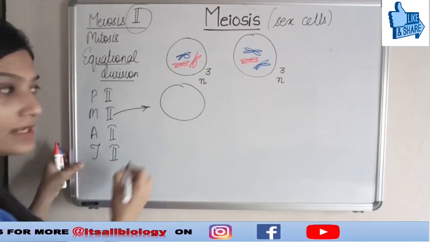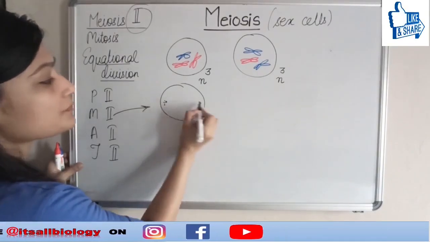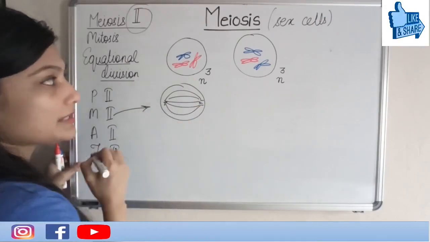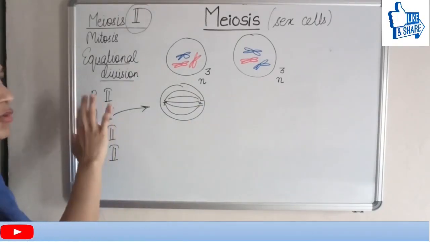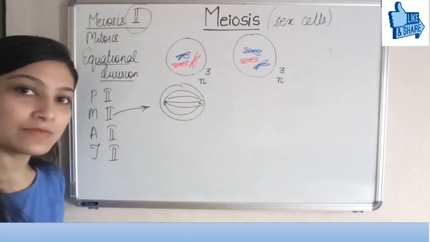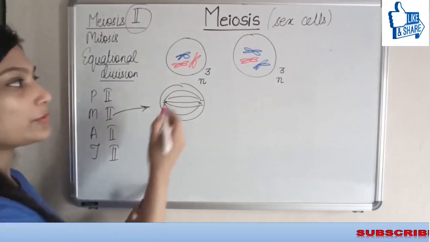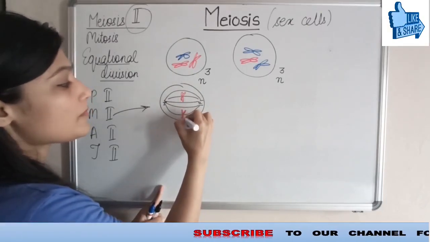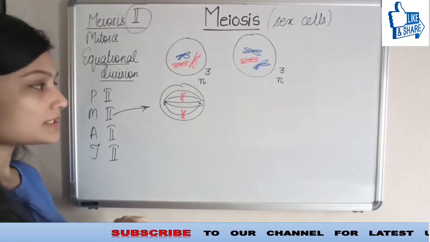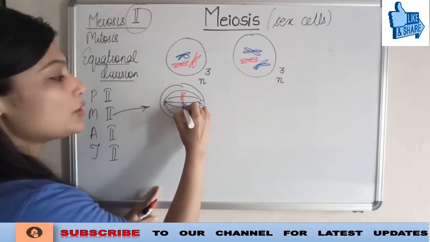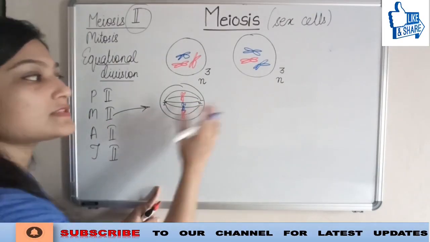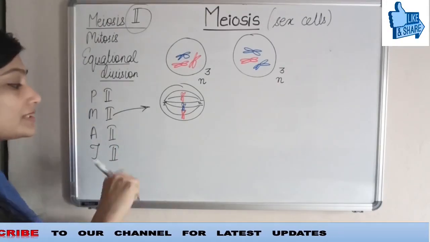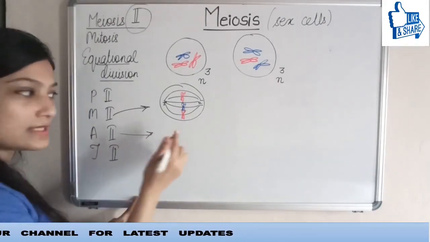This is the cell. There is going to be spindle formation like this. Chromosomes, we know in metaphase, align themselves towards the equatorial plane. Let me just quickly draw them here for you. Two are from red and one is blue. They have aligned themselves. A similar situation is going to occur here also. Now what happens in anaphase?